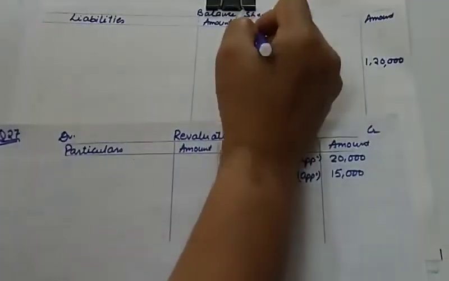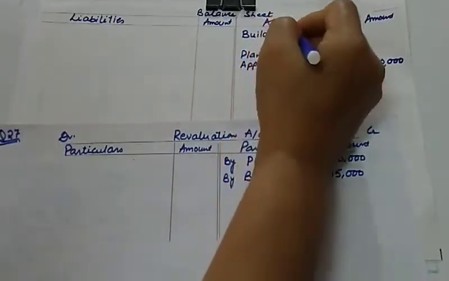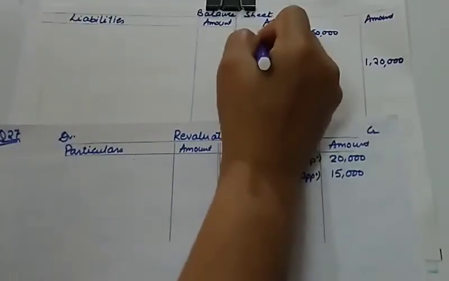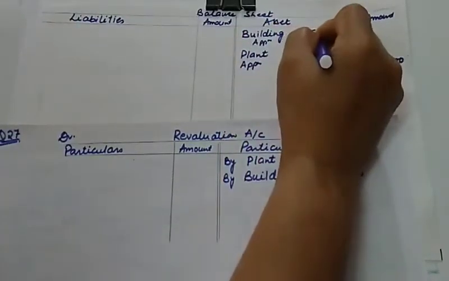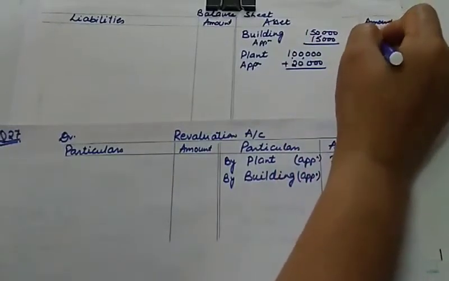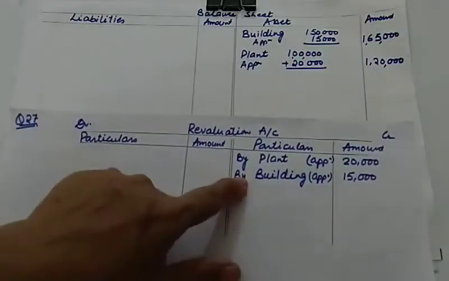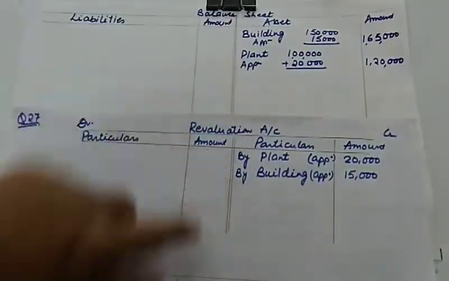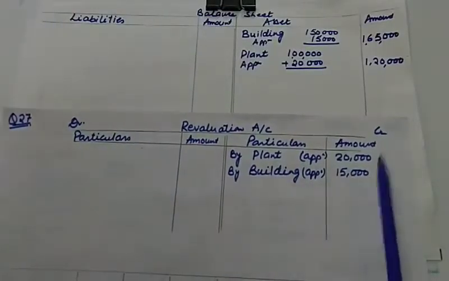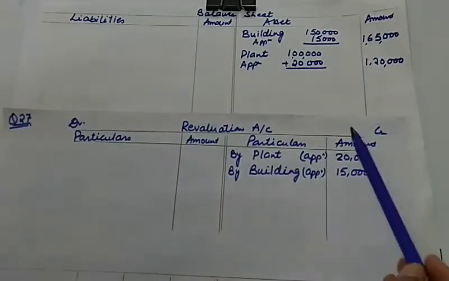And here also you can mention this building. Building original value is 1,50,000, and there is an appreciation of 10%, that is 15,000. So in the outer column you will be writing 1,65,000. Now see, simultaneously we are showing the impact of change in the value of asset. This is 15,000 and this is 1,65,000. So you need to follow this step, there will be no error.